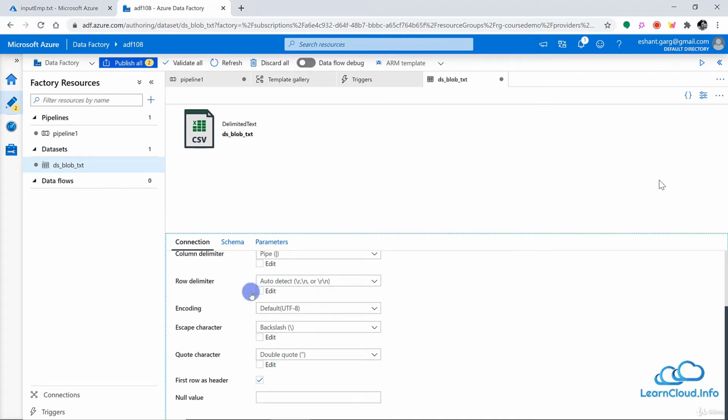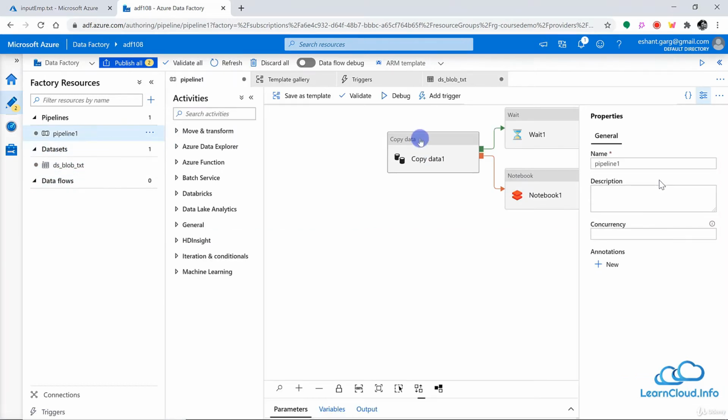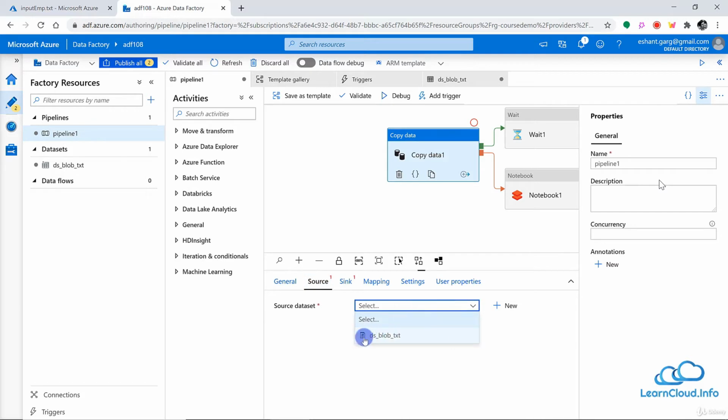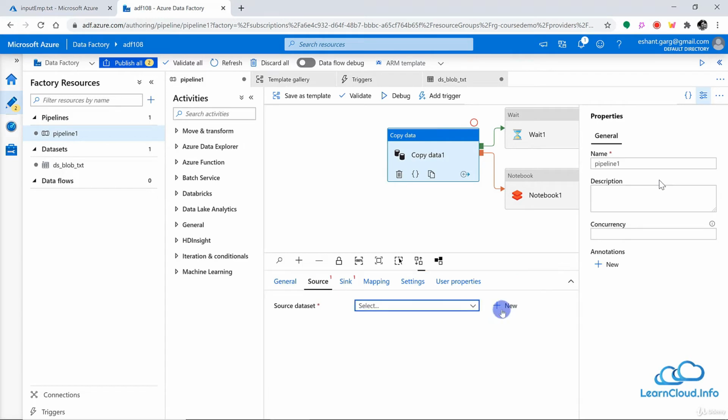So if required, we can change all that configuration into the data set. Now let's go back to the pipeline, and once again let me choose my copy data activity, and within source now I should see the existing data set which we just created, ds blob underscore text, and we can just choose this data set,